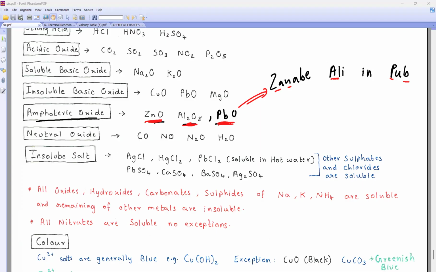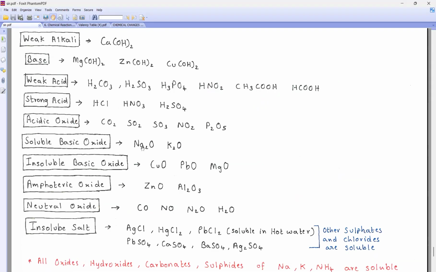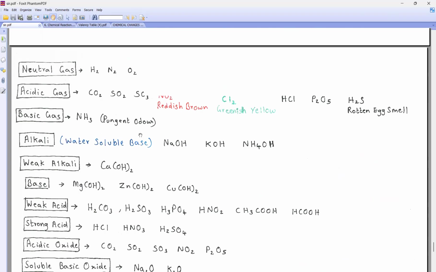Right? Okay. So look, beta, what very important things you have to remember on this last page of the big notes. Put a star on these amphoteric oxides. Neutral oxides we did right now. Why are they neutral? Because if you add water to it, nothing will form. Then this is basic oxide, then this is acidic oxide. Clear? Then you have to remember this above one. Which are the neutral gases? All these are neutral gases.